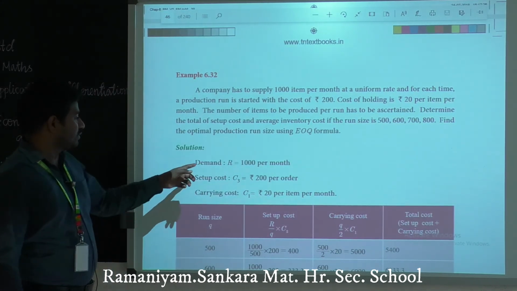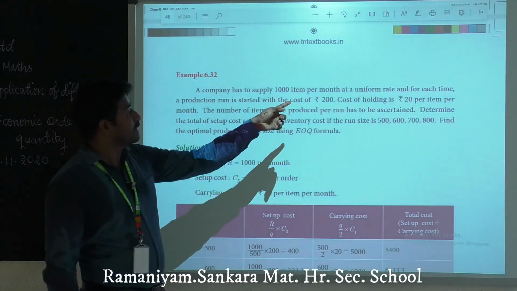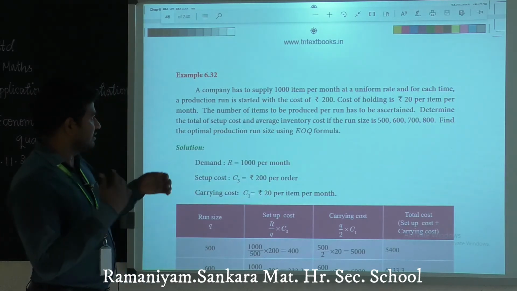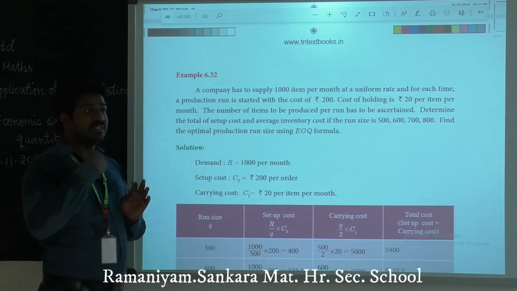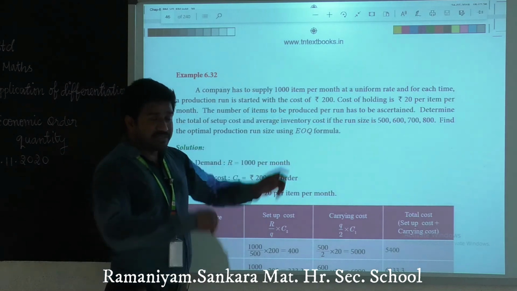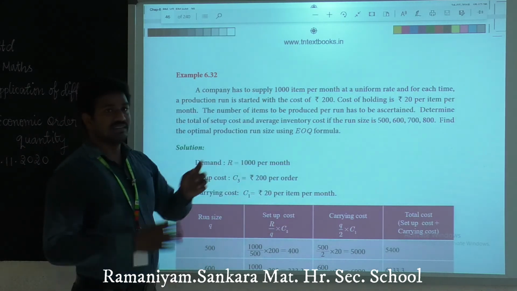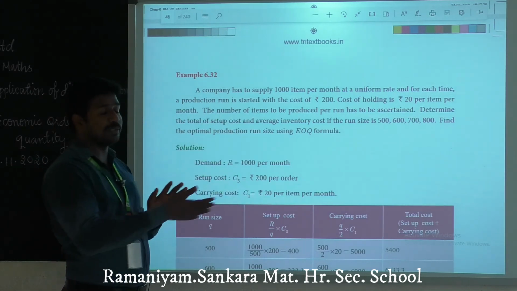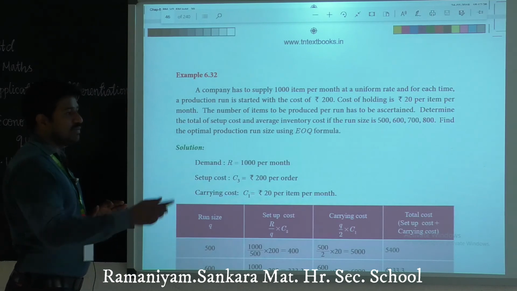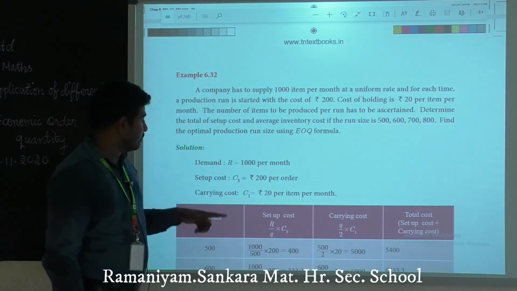First, we write R, the demand. Here 1000 items per month at a uniform rate. The company has to supply 1000 items to the consumer, so this is the demand. Demand R equals 1000 per month.